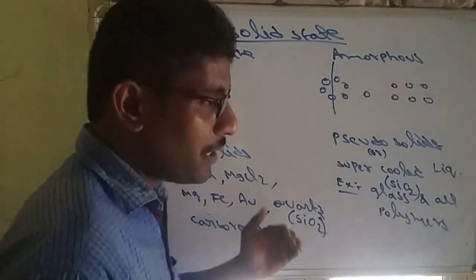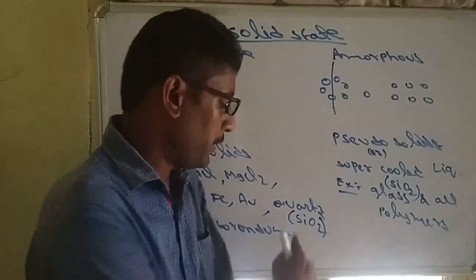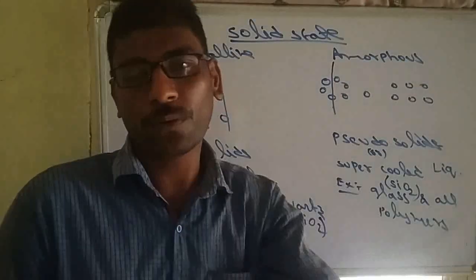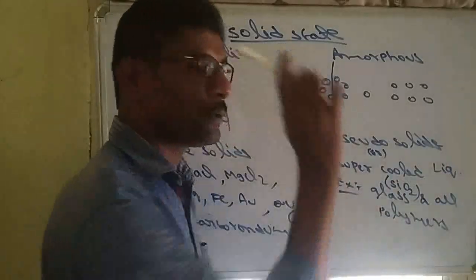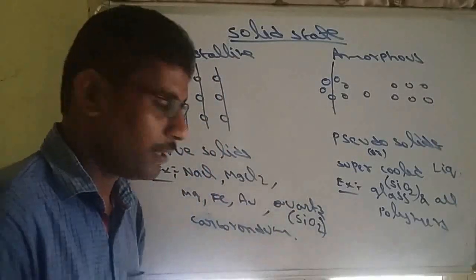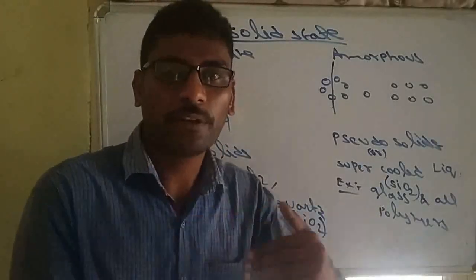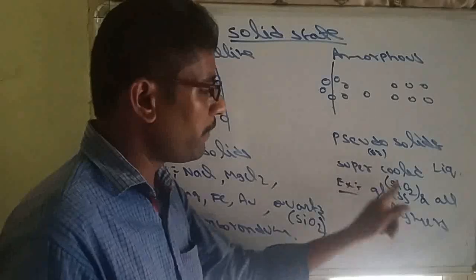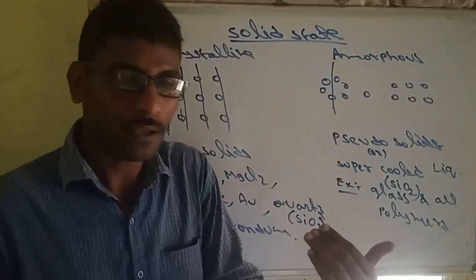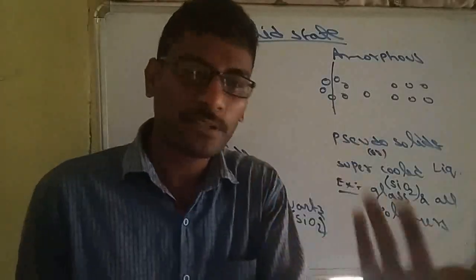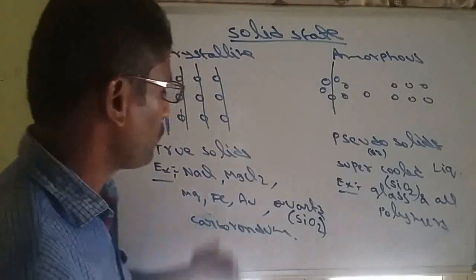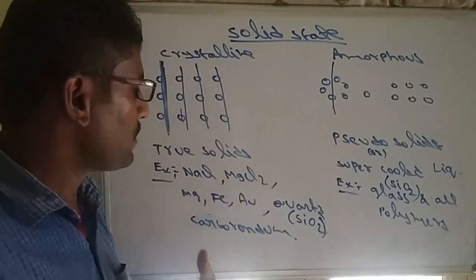But if this quartz is heated, it will melt into liquid. That liquid on cooling will be converted to a supercooled liquid, which is called glass. So on melting, the arrangement will change. It will become irregular and that will become glass. So quartz is crystalline, but on melting, the particle arrangement changes and it is converted to glass, which is amorphous. So these are the main basic differences.